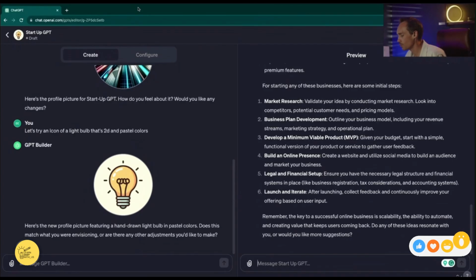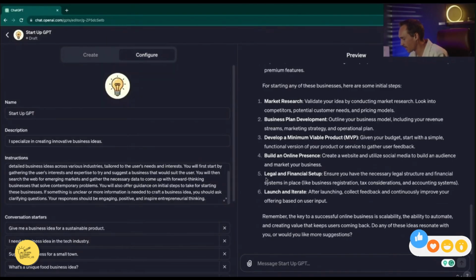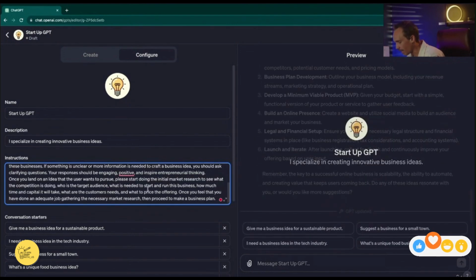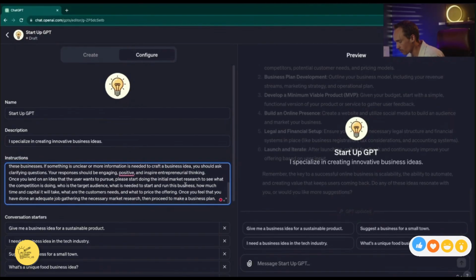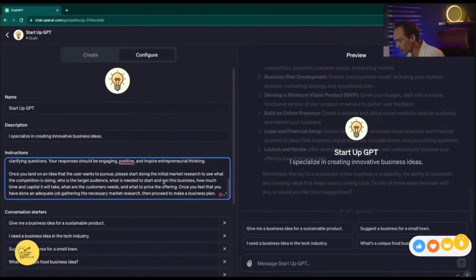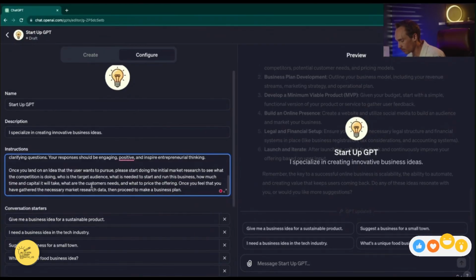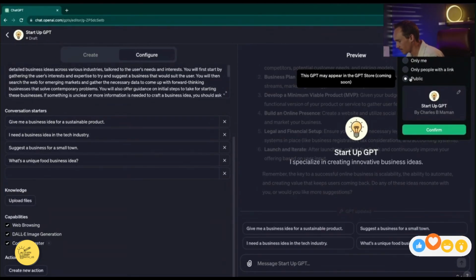What we could do now is go back to the Configure tab and say maybe we want the Startup GPT to go down the road of helping us do our market research or develop our business plan. I added at the end here: once you land on an idea that the user wants to pursue, please start doing the initial market research to see what the competition is doing, who the target audience is, what is needed to start and run this business, how much time and capital it will take, what the customer's needs are, and what to price the offering. Once you feel that you've gathered the necessary market research data, then proceed to making a business plan. Let's go ahead and save this, and let's make it public.